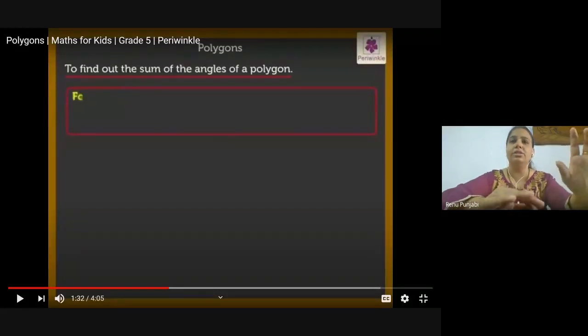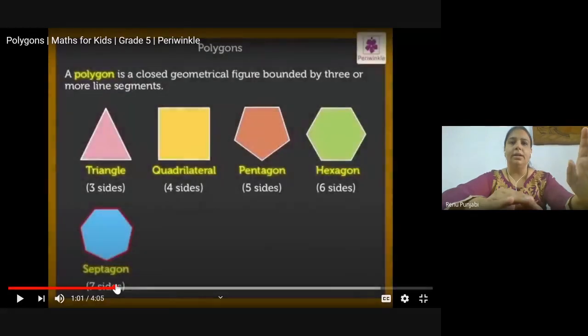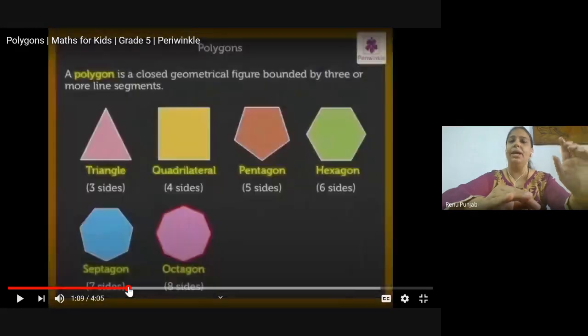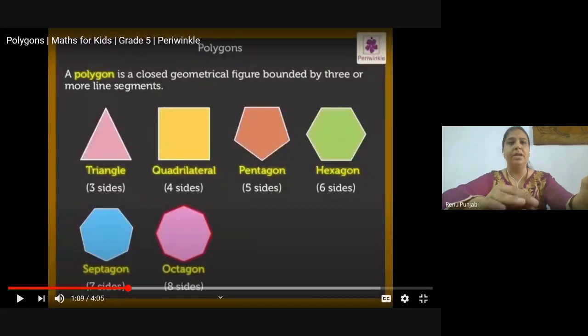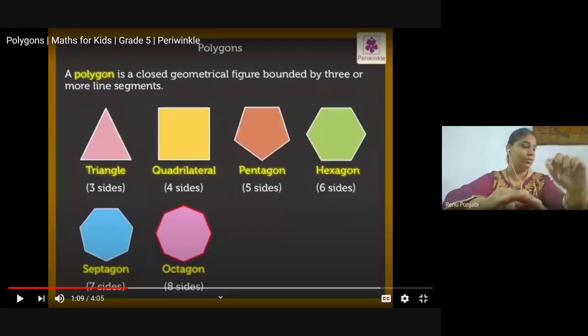Octagon is not like this only, the way it is showing on the screen. Wait, I will show you. Let me explain. See, if it is a triangle, it should have 3 sides. That is compulsory, right? But a triangle can be made in different ways. Like quadrilateral, square is also called quadrilateral. Rectangle is also called quadrilateral, because quadrilateral means 4 sides, and it is not that this is the perfect shape and this is the only shape we call a quadrilateral. When you see only 4 sides, right? For example, I can show you.